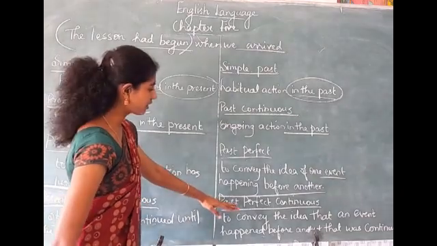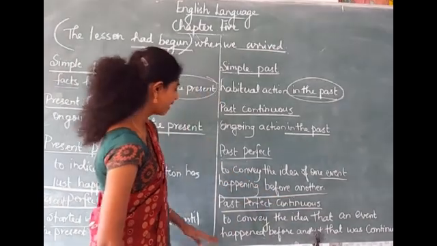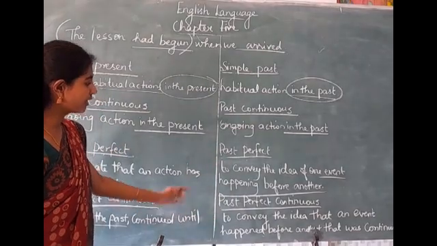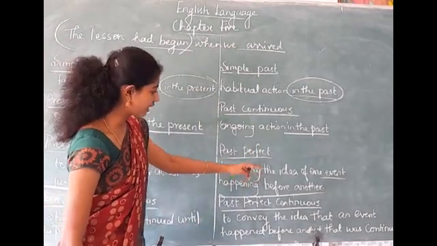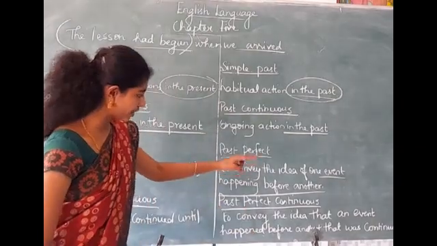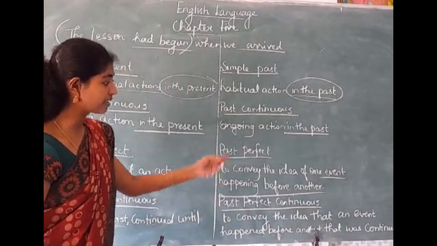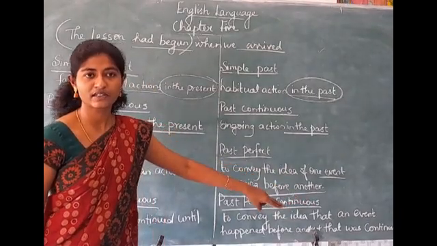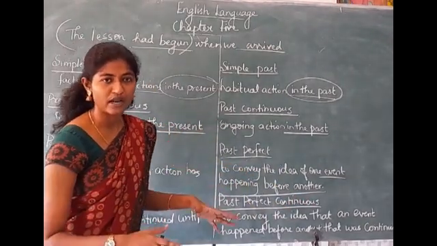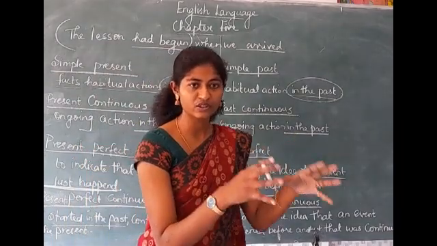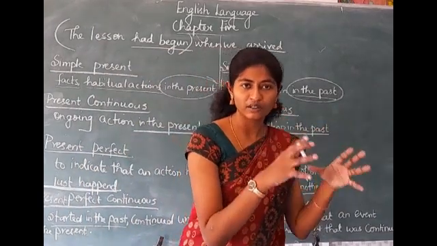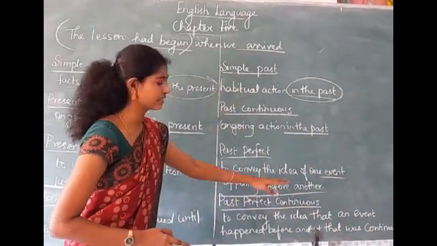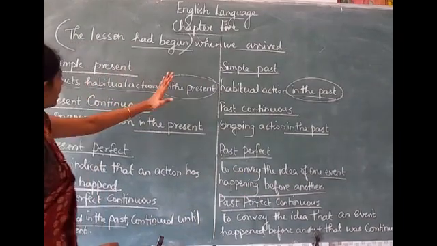Okay? What about past perfect continuous tense? You have to use past perfect continuous tense to convey the idea that an action happened before another action, and that action was continuous in the past. Do you understand, students? When you are talking about two actions and when you want to say that an action happened before another action which was continuous, you have to use past perfect continuous tense. So these are the usages.